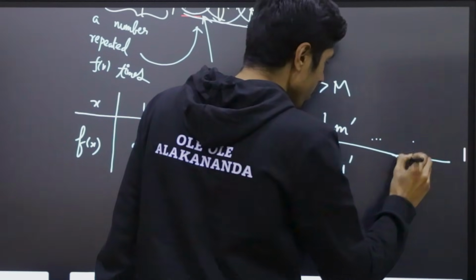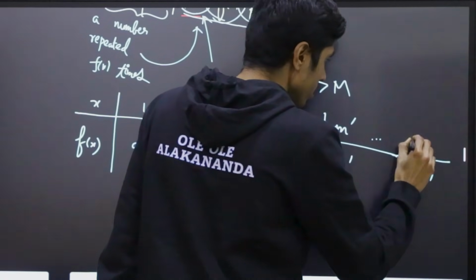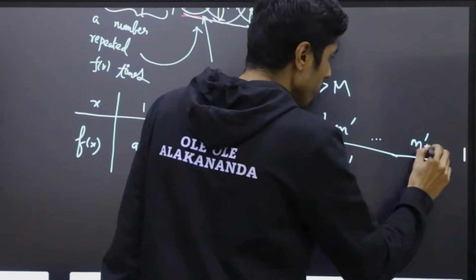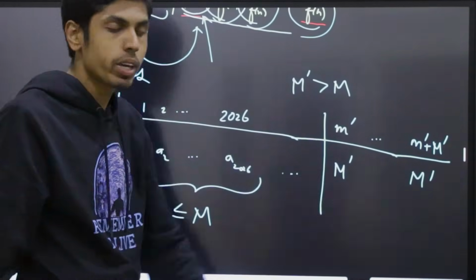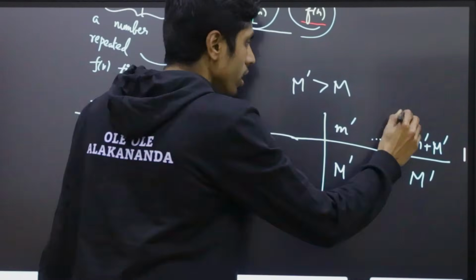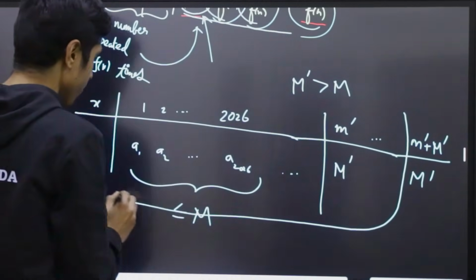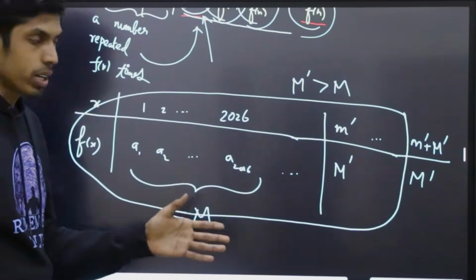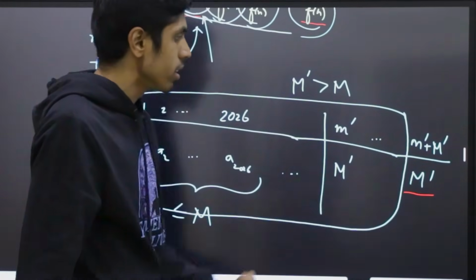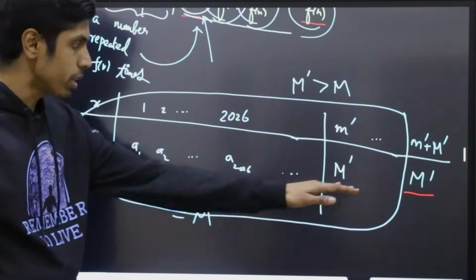Therefore, we assume that it occurs at small m prime for the very first time, and then thereon it will occur exactly m prime times. So the entry at small m prime plus capital M prime will also be capital M prime, because up to this point m prime occurred only m prime times. So the maximum times will be m prime still.